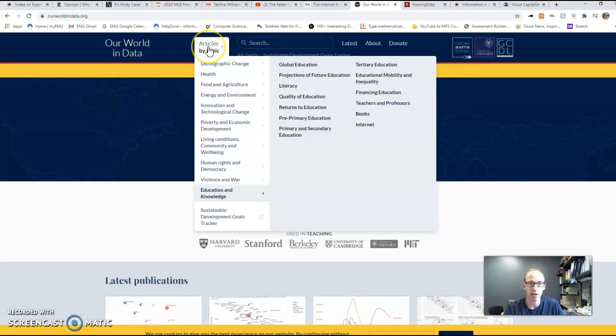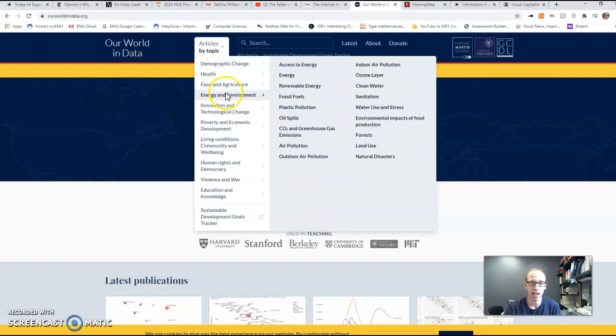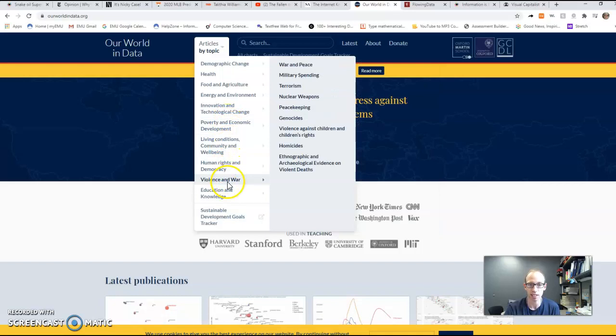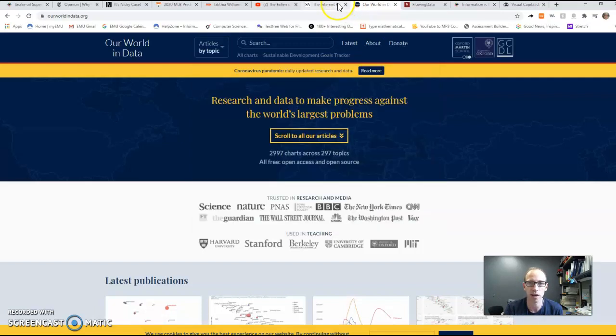And up here it has articles by topics, so you can see things like demographic change, health, food, energy, poverty, living conditions, human rights, violence and war, education and knowledge. Each one of these has a subsection with lots of interesting stuff. So you would choose a specific thing here, and could be one of yours.